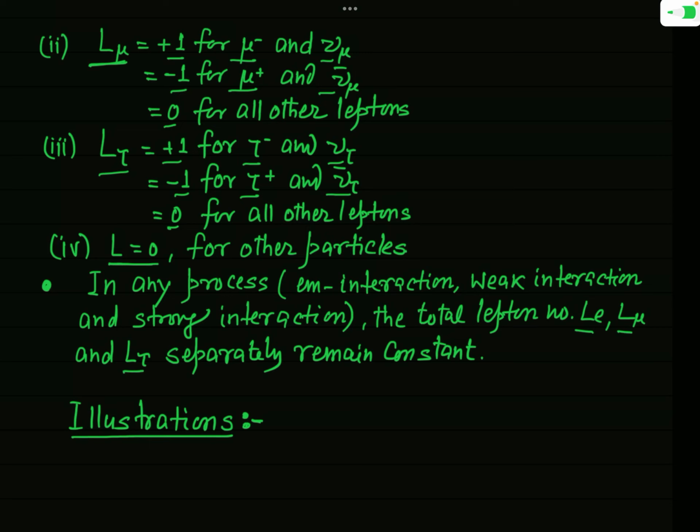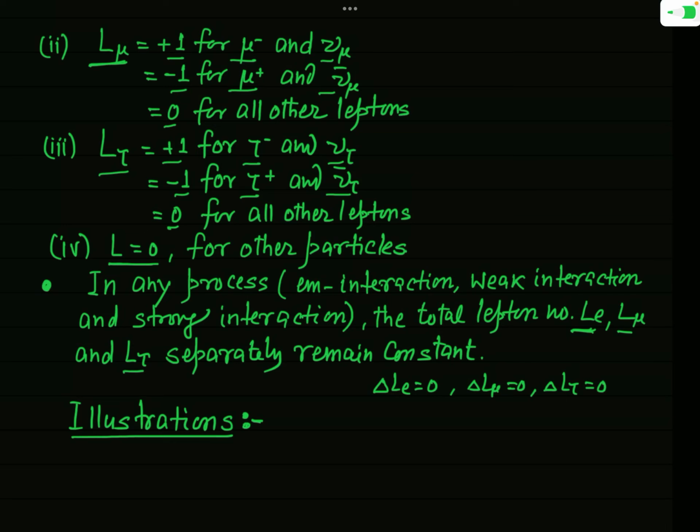It means in any process, the total value of Le before the process and the total value of Le after the process will be the same, or you can say that change in Le will be equal to 0. Or similarly, change in L mu will also be equal to 0, and in a similar manner change in L tau will also be equal to 0.